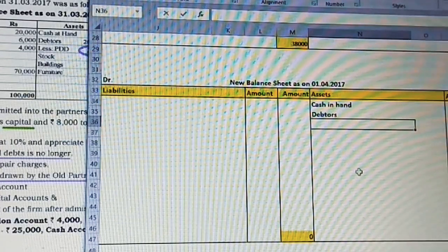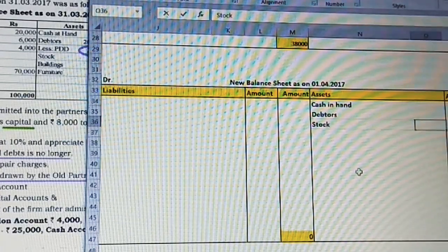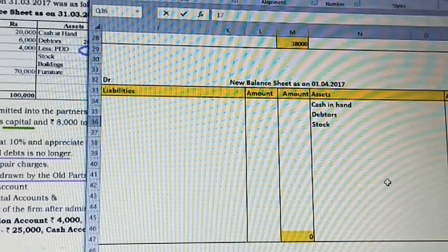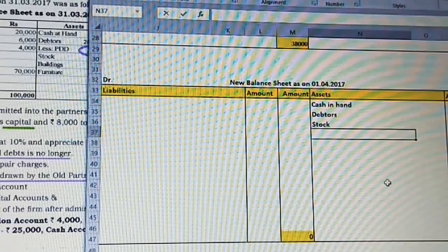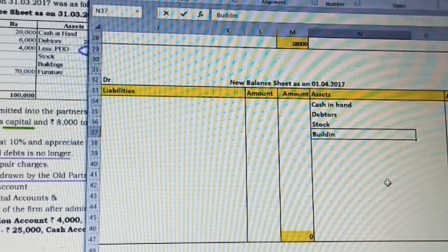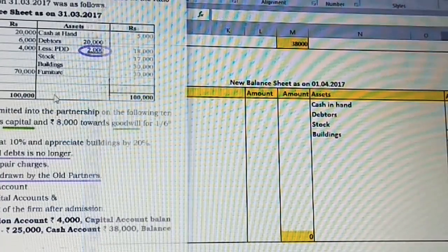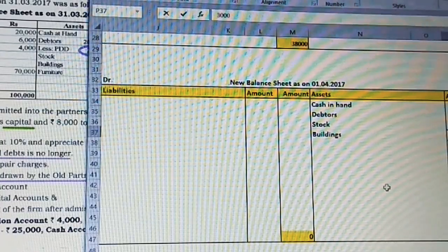Then after that stock, we have no adjustment. So what is the value? I'm going to take it directly in the outer column, 17,000. Then after stock again, buildings, here we have adjustment. So I'm going to take the value in the inner column. Buildings value given is 30,000. So I'm going to take 30,000 in the inner column.